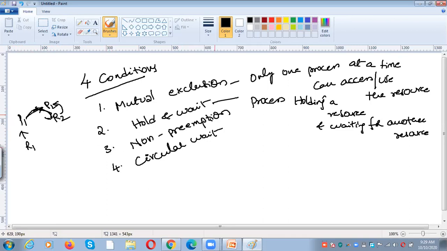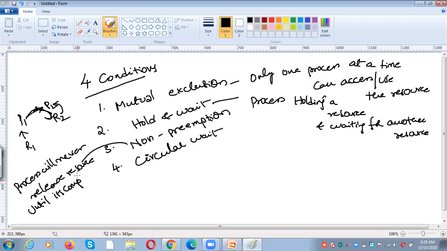And the next one is non-preemption. What is non-preemption? Non-preemption means a process will never release the resource until its completion. That means the process has to voluntarily release the resource.